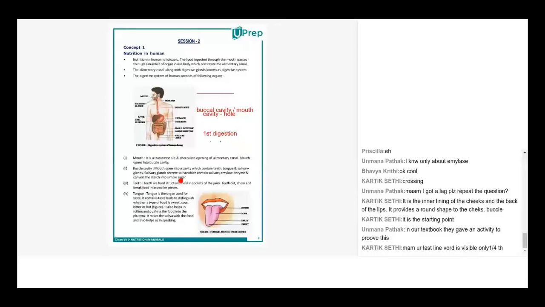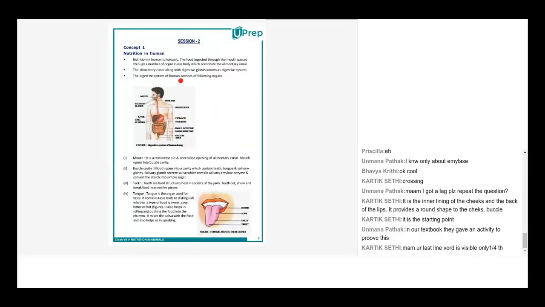In the meantime, your salivary glands are ready with salivary amylase, the enzyme, so that the small pieces of bread that you chew can be broken down into simple sugars. In case of bread, it will be glucose, right? So it could be the simple sugars.